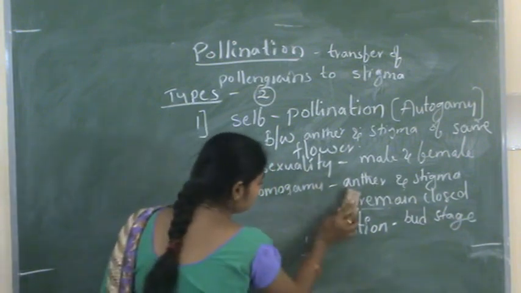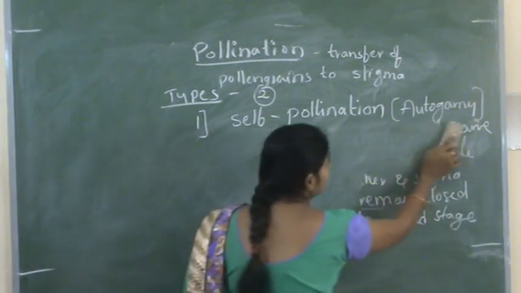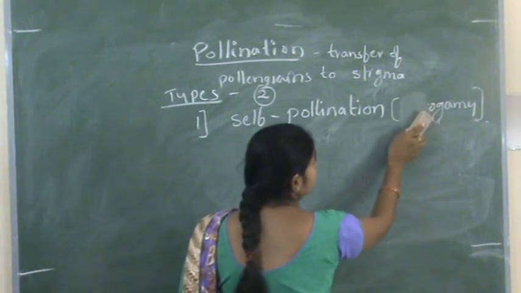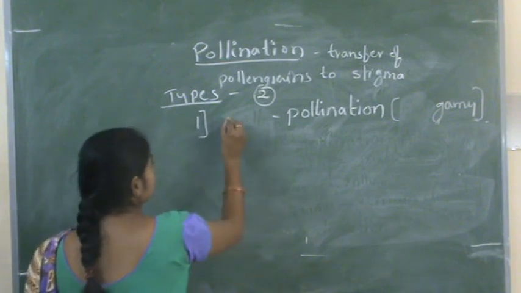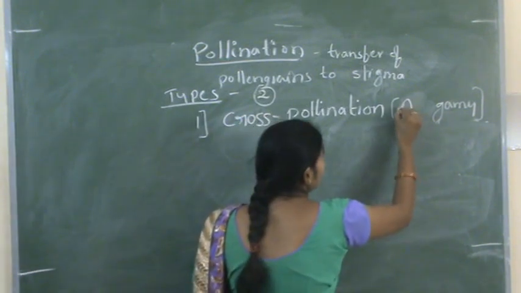And the next type is cross-pollination, or allogamy.